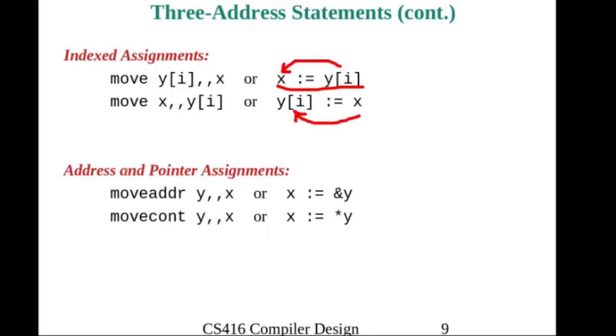The next one is how we can use address and pointer assignment. Move address y comma comma x, that means x is equal to address of y. Move address y x, that means address of y is moved into x. Then move content of y comma comma x, that means move the content of y into x, that is why the star. Here is the pointer, this is the address.